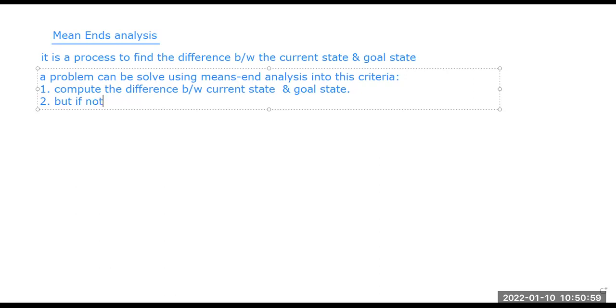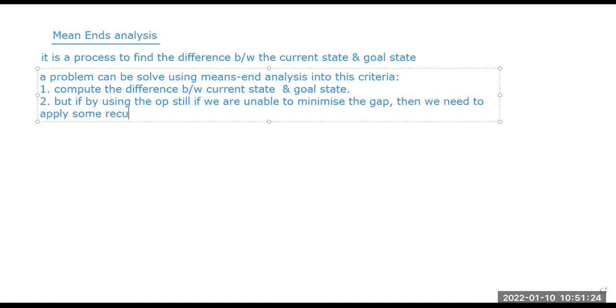But if by using the operator we are still unable to minimize the gap, then we need to apply some recursive procedures to reach that particular goal or sub goal, or to reduce the gap, to minimize the gap of this goal and sub goals.